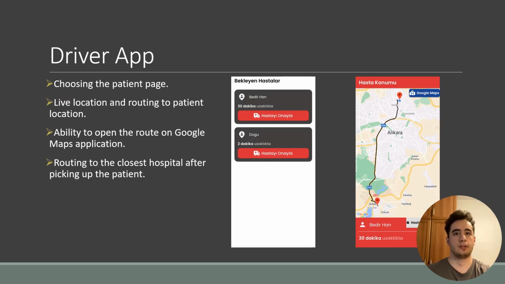In the driver app, a page appears with current patients waiting. The driver selects the closest patient and another page appears. On this page, a route is printed on the map going to the patient. After the driver takes the patient, another widget appears and draws a route to the hospital assigned to the patient.